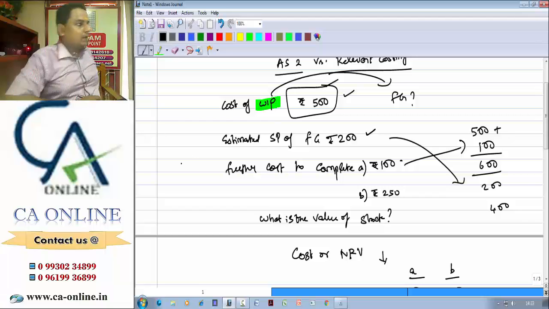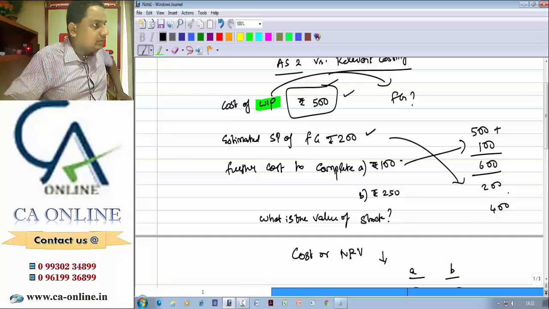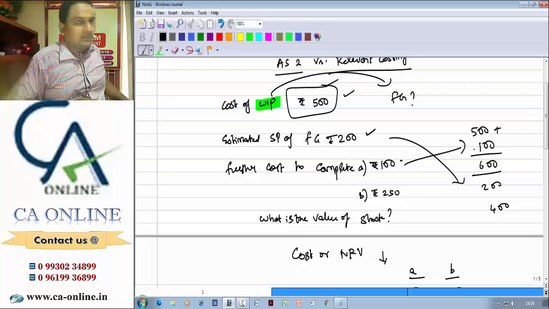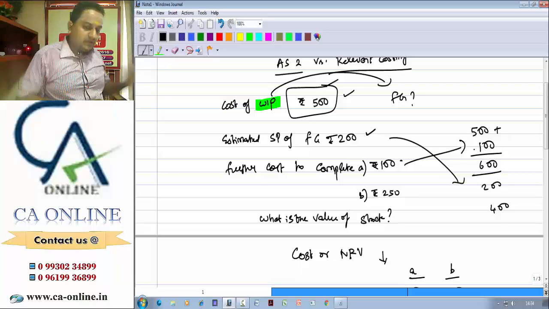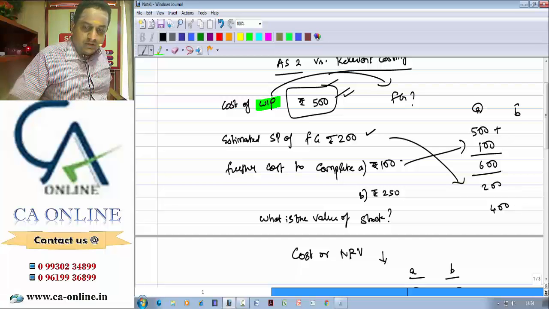So when I complete the product, I'll be getting some profit. Is it my expectation? No, my expectation is not to get some profit, but at least I'll be getting a reduced loss. So here we can tell this way normally, something is better than nothing. Because nothing, you will be losing 500. Something if you do, you will be losing only 400. Loss will be reduced. What happens in case B?